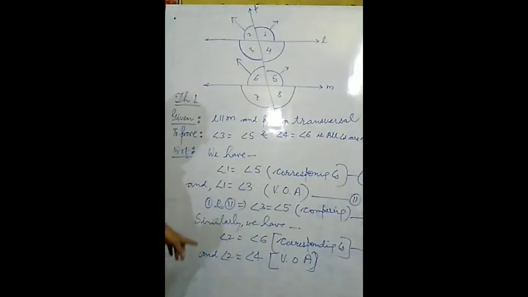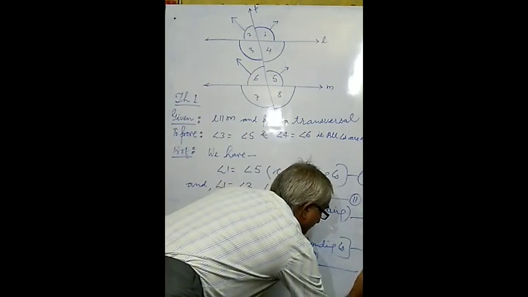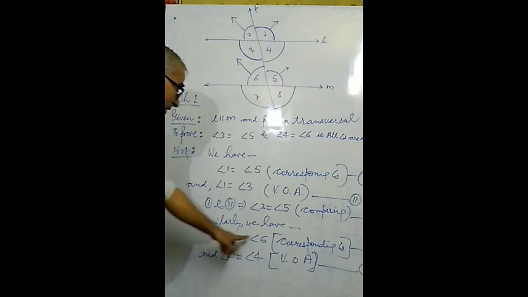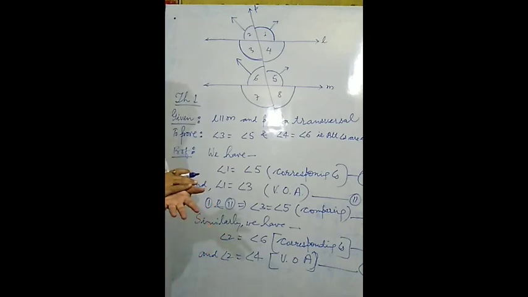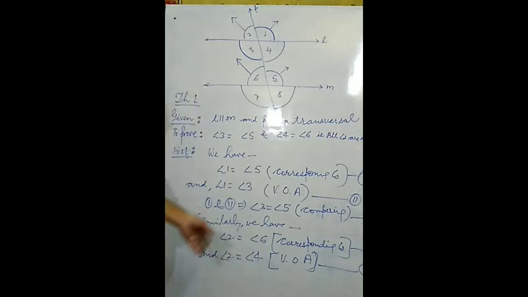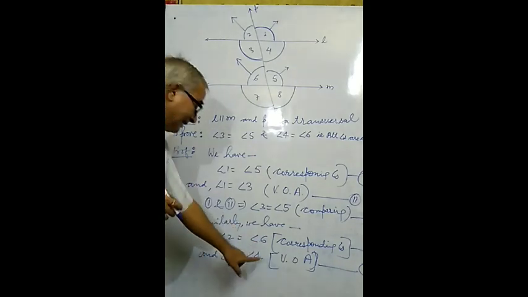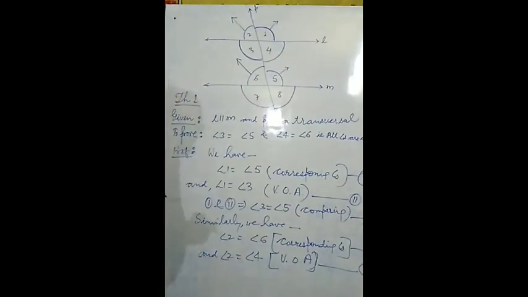Now you may observe, this one is equation number 5. Now 4 and 5 will be compared. What result can be obtained from 4 and 5? Angle 2 equals angle 6 and angle 2 is also equal to angle 4. Things which are equal to the same thing are equal to one another. So 6 is equal to angle 2, and 4 is also equal to angle 2. The direct relation of angle 6 is to angle 2, and the direct relation of angle 4 is to angle 2, but there is no direct relation between angle 4 and 6.